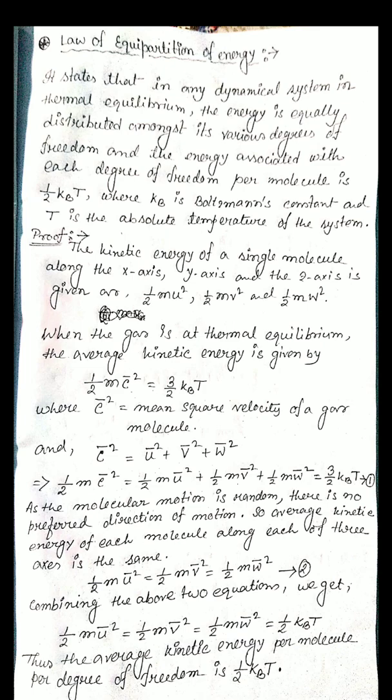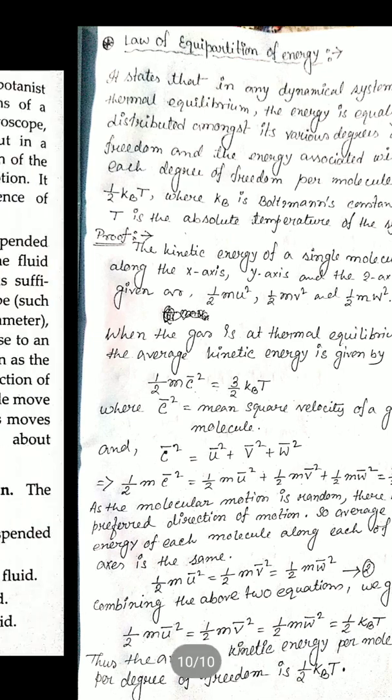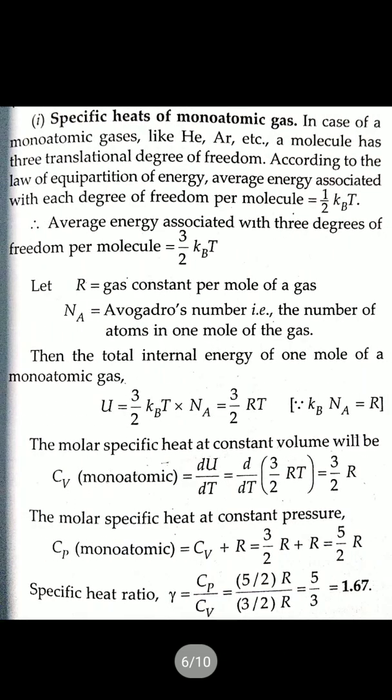This concept we use to find the specific heat. According to the law of equipartition of energy, the average energy associated with each degree of freedom per molecule is half into kB into T. In monoatomic gas, there are only translational degrees of freedom.